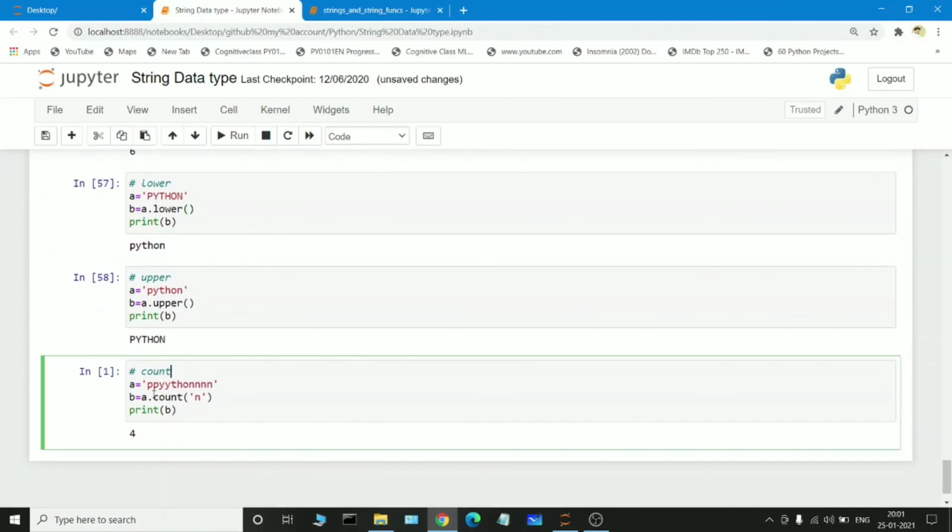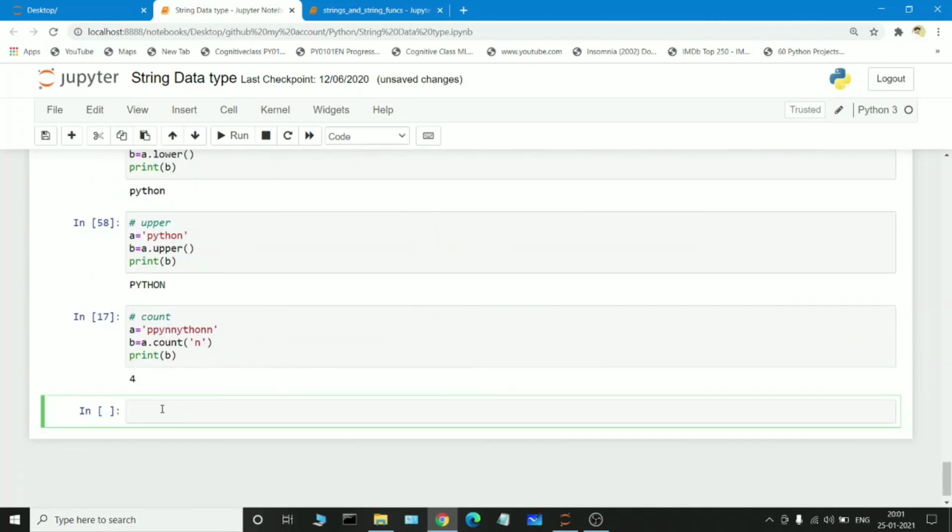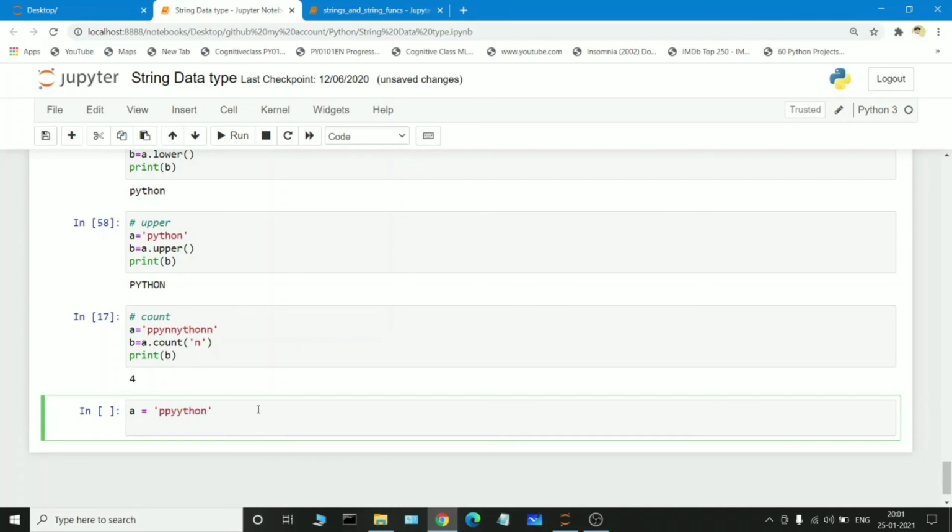The count function we have also seen. If we pass a string to a and want to find how many times n is repeating in this particular string, automatically it will be 4, because n is repeating 4 times. Suppose I pass PPYYTHON and want to find how many times p is repeating in the string.